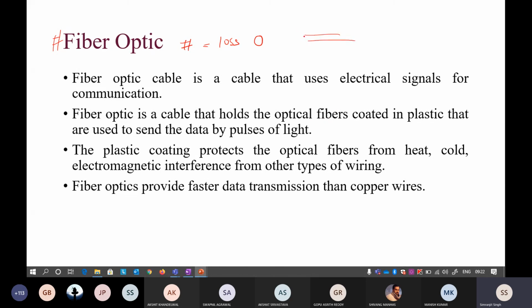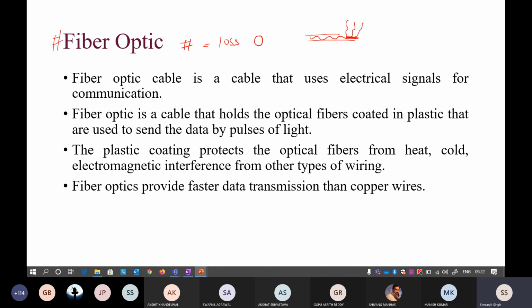In a cable there are insulators, a metal shield, and metal things used. The wires get heated, and this heat means the signal is lost due to heat dissipation. If the conductor gets heated, the signal is lost on the way.